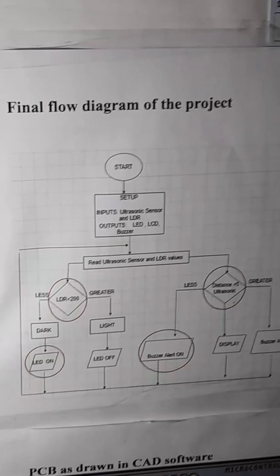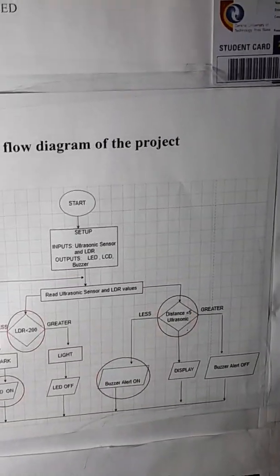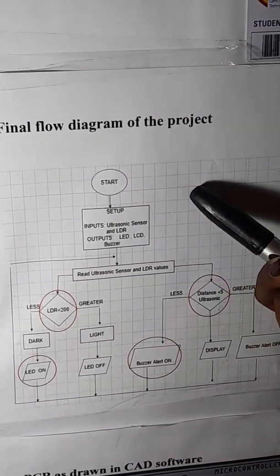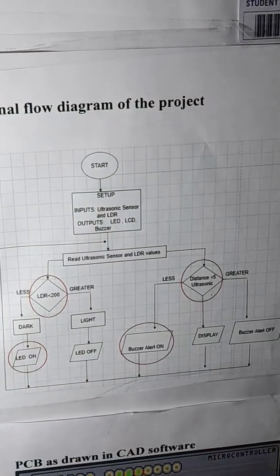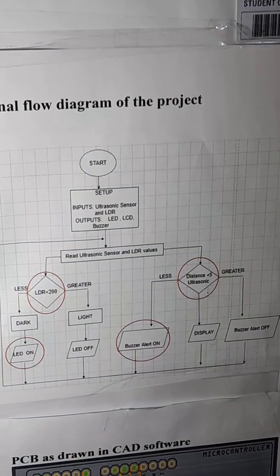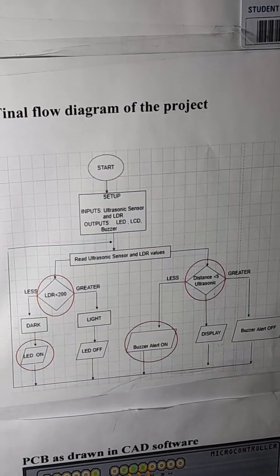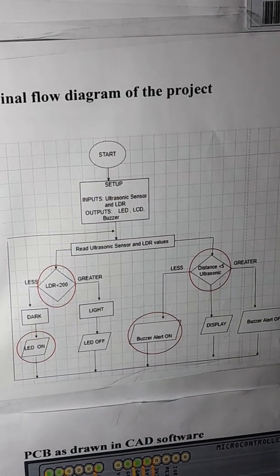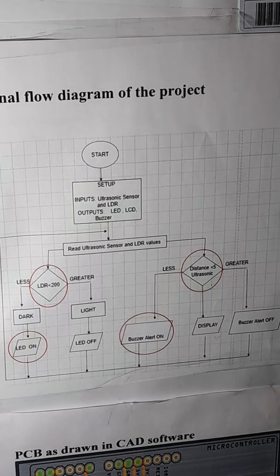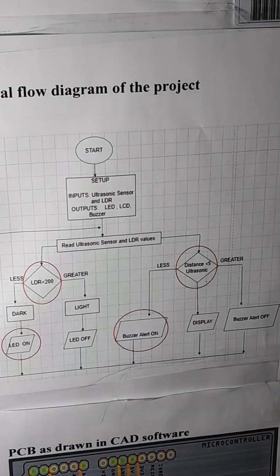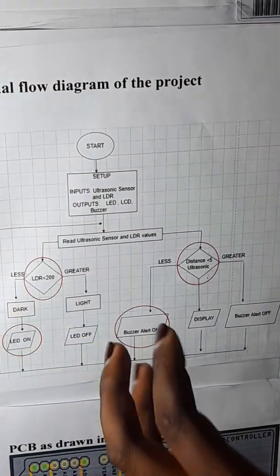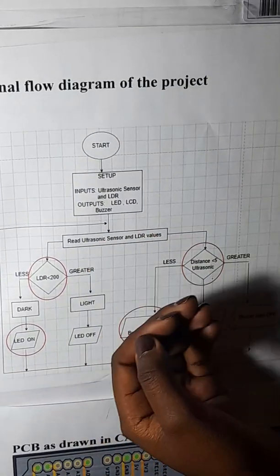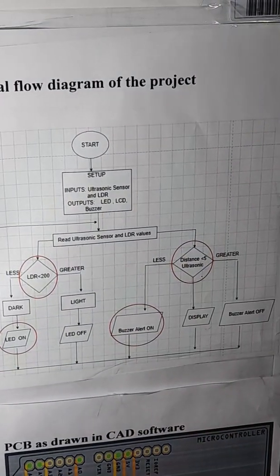Flowchart. The flowchart helped me to do the code. This is my starting point. Here I have initialized the inputs and outputs. Ultrasonic sensor and LDR are my inputs. LED, LCD, and the buzzer are my outputs. Going down here, I'm going to read the values of the ultrasonic sensor and LDR.